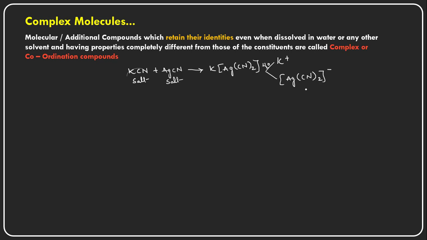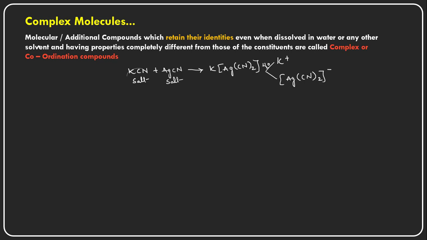So this completely becomes a single entity. It behaves as a single ion. Just like K plus, this acts as one anion, one entity only, not like silver and cyanide. They do not have their individual properties.